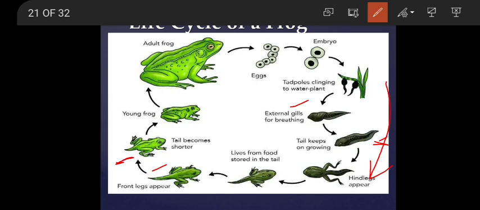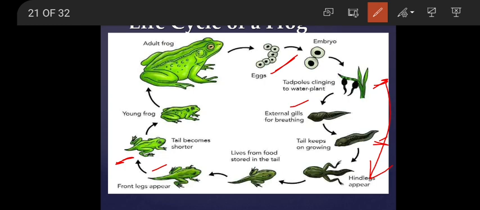So, all these changes you can see here. There are a lot of changes. You cannot see the shapes resembling each other. Here, the eggs are circular or spherical in shape. The tadpole looks like a fish. So there are a lot of changes we are seeing in this development of the larva to adult. The tadpole stage can also be called the larva stage.